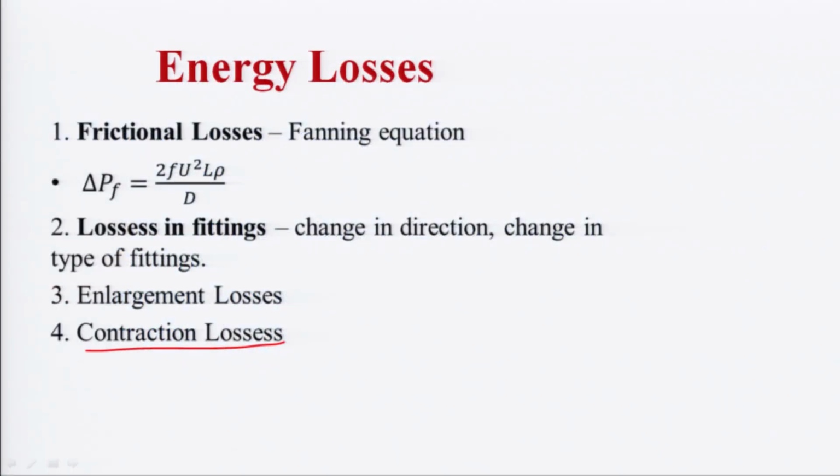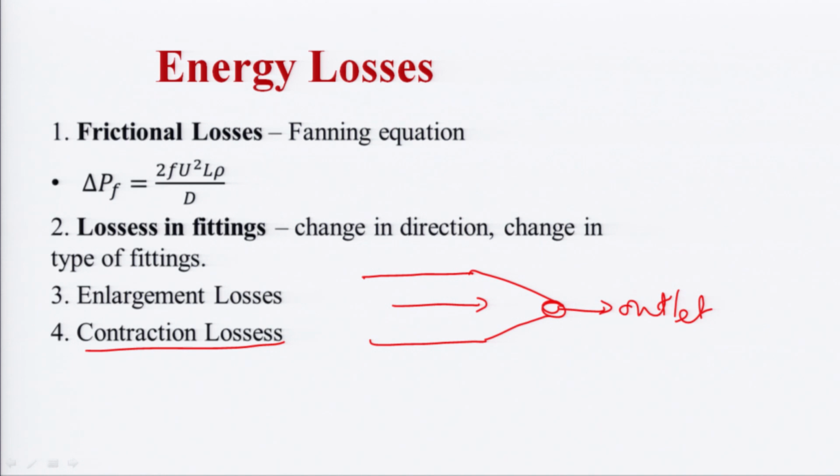Last one is contraction losses. Suppose that a pipe is there, and this is the inlet and this is the outlet. If this happens, that means there is a sudden decrease in the diameter of the pipe. The second is a gradual decrease, and this is the outlet.